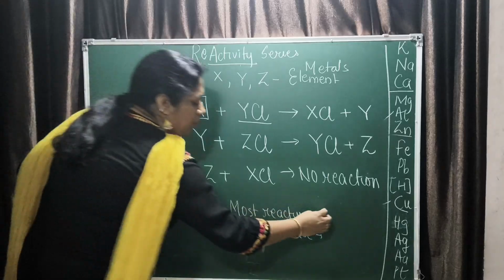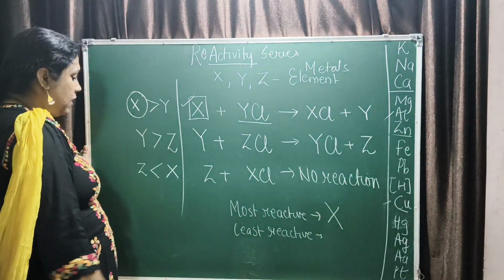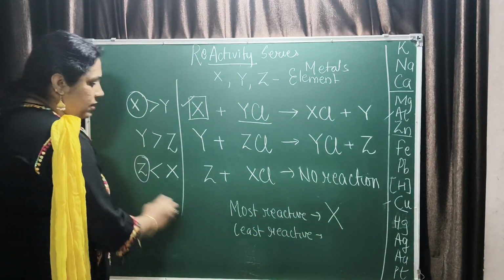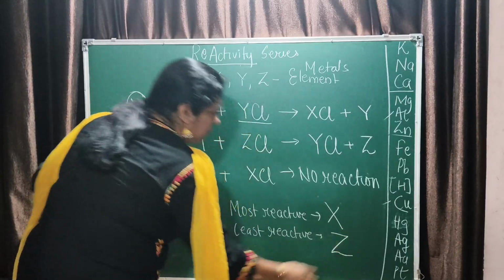X is the most reactive metal and Z is the least reactive metal.